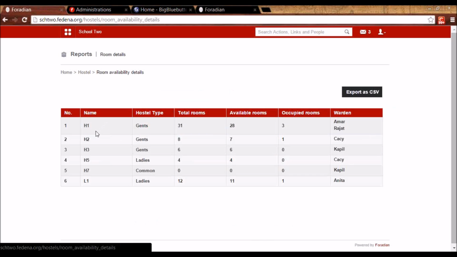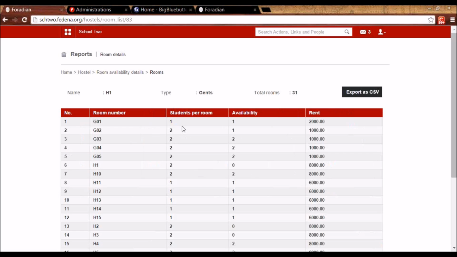So here it shows you the hostels, it shows you the type, the number of total rooms that are available, occupied rooms, the wardens. And when you click on any of the links here, you are going to get into more details.